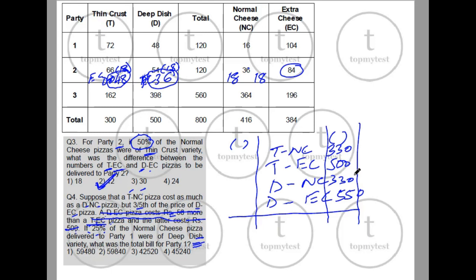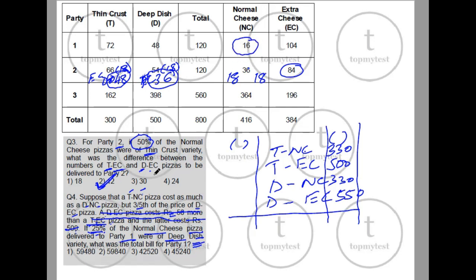Now we need to know how many pizzas are ordered. The second part gives you 25% of normal cheese pizzas delivered to party one were deep dish. 25% of normal cheese, right? Of all the pizzas delivered to the first party, 25% is 1/4, so 1/4 of 16 were deep dish.